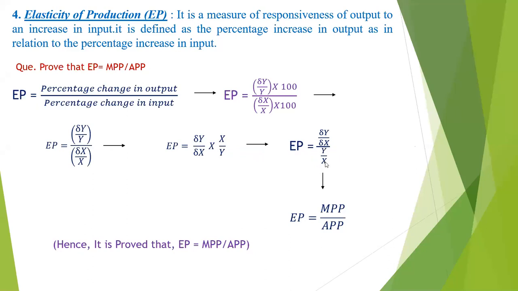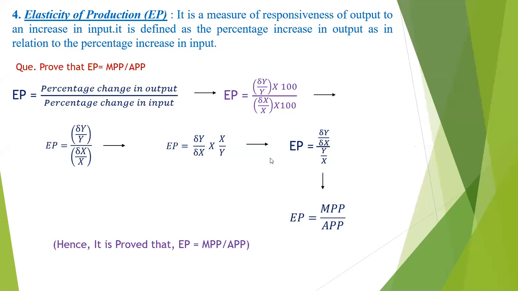So here, elasticity of the production is equal to change in y divided by change in x, whole divided by y divided by x. This change in y divided by change in x is called the MPP, and this y divided by x is called the APP. So hence it is proved that elasticity of production is equal to MPP divided by APP. Did you understand? Elasticity of production is equal to MPP divided by APP.